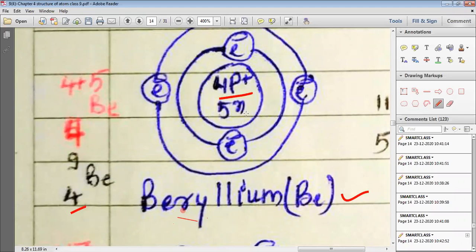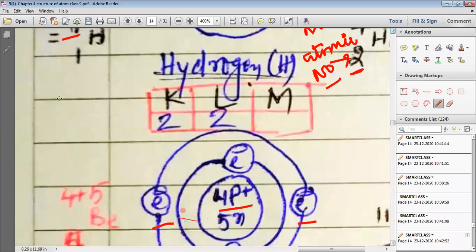Now, as the atomic number of beryllium is 4, it has 4 electrons. So the first 2 electrons go into the first shell, that is K, and 2 electrons go into the second shell, which is known as the L shell, and thus we can write the electronic configuration of beryllium as 2, 2. So in the K shell it has 2 electrons, and in the L shell it has 2 electrons.